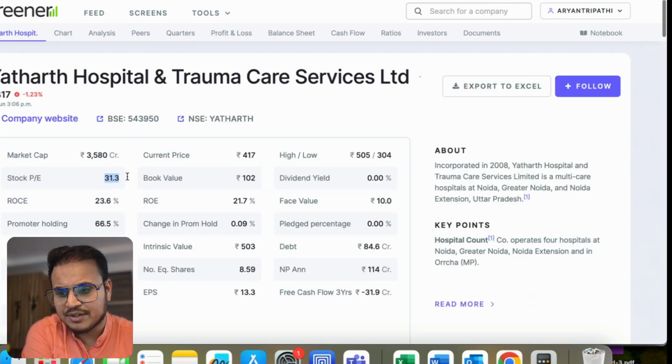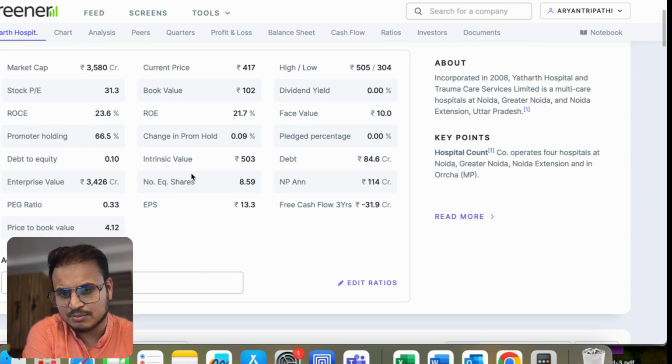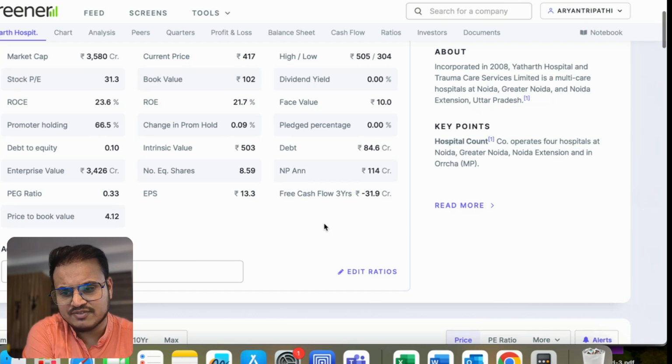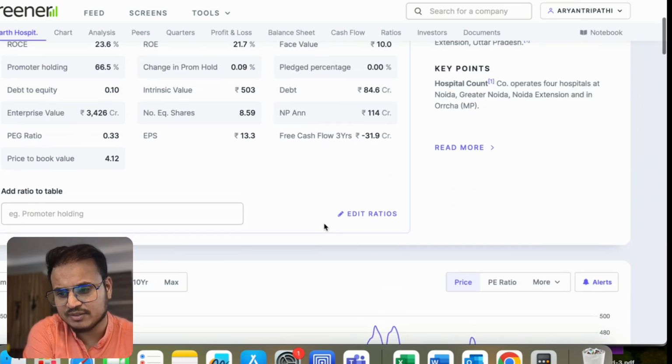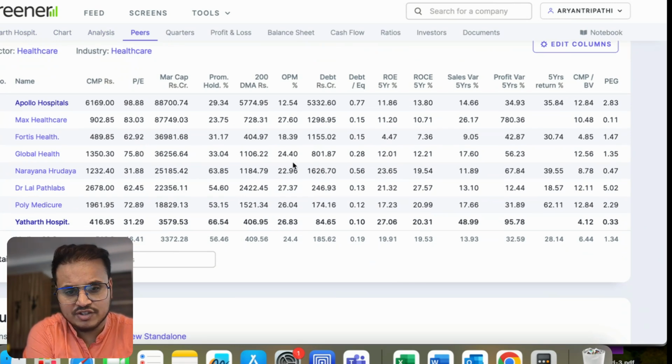If you go ahead and check what's happening here, the PE is very encouraging at 31.3, where ROCE and ROE are also decent, 23 and 21 point something respectively. And the best part, debt to equity, I always told you it's a profitable company. Debt to equity is very low, 0.1, almost negligible. The only part which is not very encouraging is the price to book value ratio, 4.12, but again, it's a private hospital stock, so a lot of companies have that ratio. If you see other companies' price to book value, Apollo is at 12, Max Healthcare is 10. Fortis is very good at 4.85 compared to the kind of growth and size it has shown.